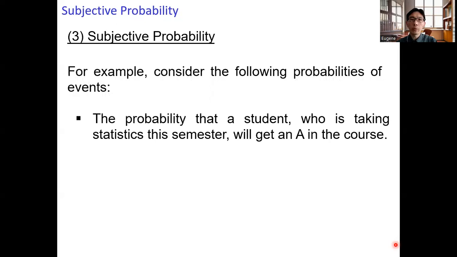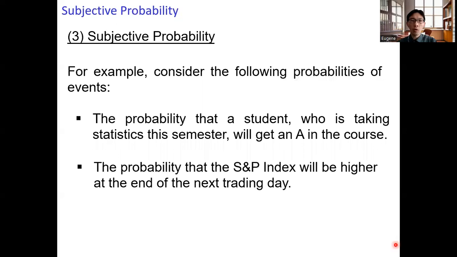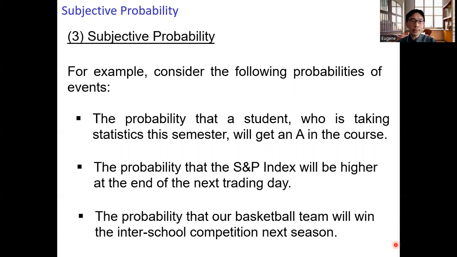For example, consider the following probabilities of events. Suppose we want to find the probability that a student who is taking statistics this semester will get a grade of A in the course. Or we want to find the probability that the S&P 500 index will be higher at the end of the next trading day, or the probability that our basketball team will win in the inter-school competition next season.